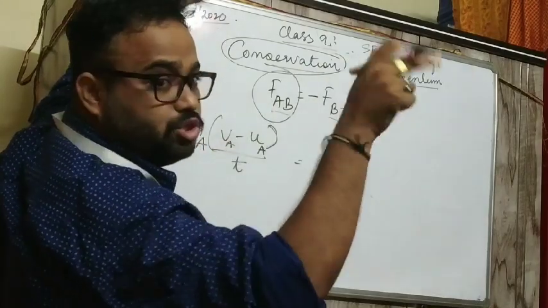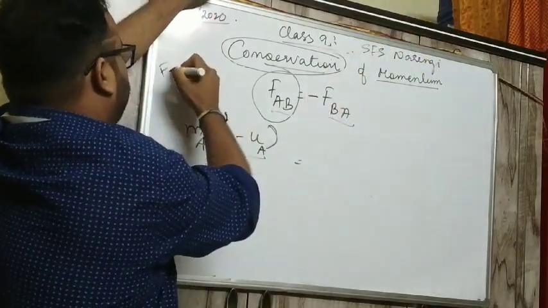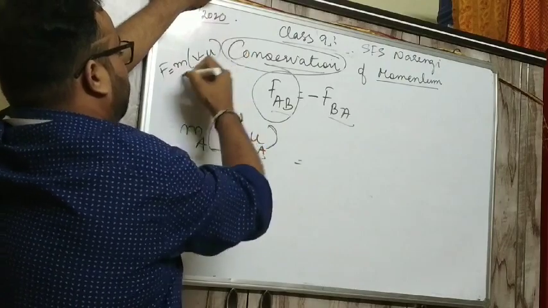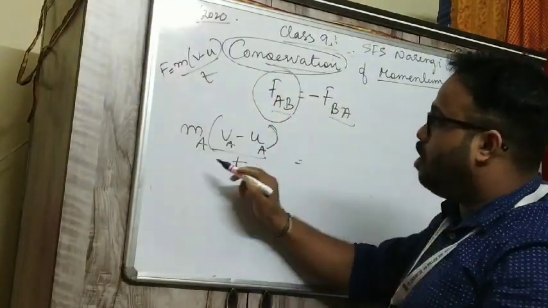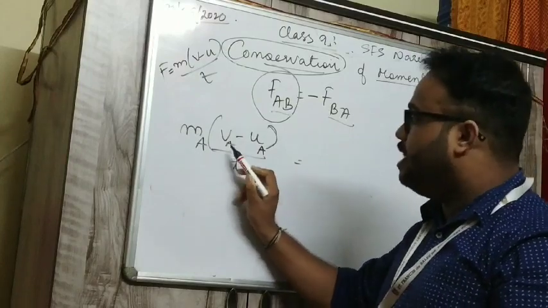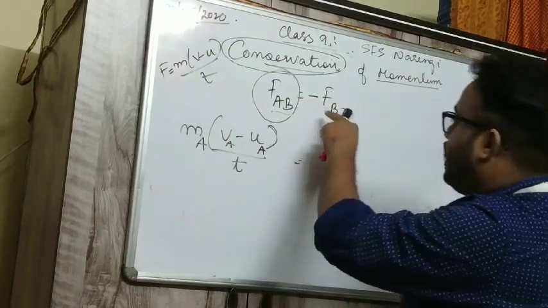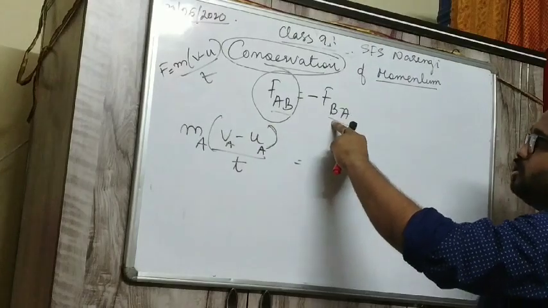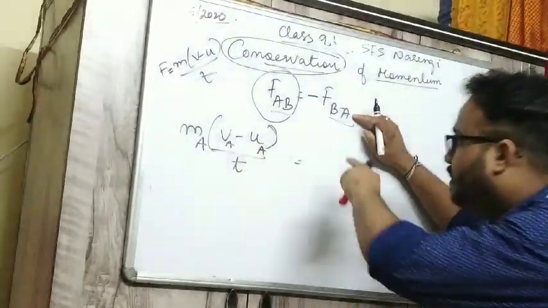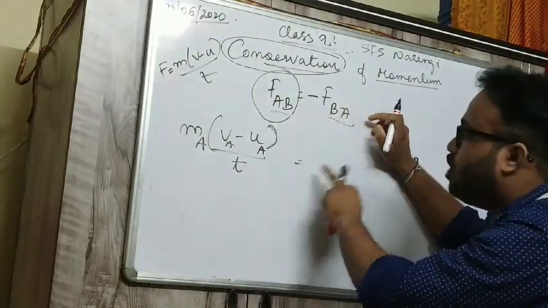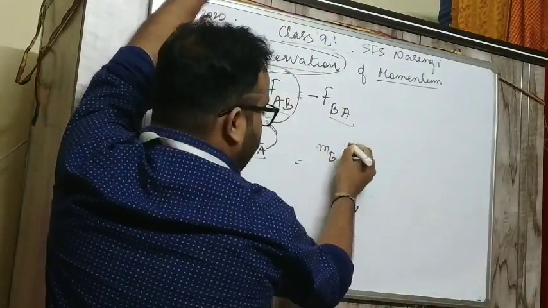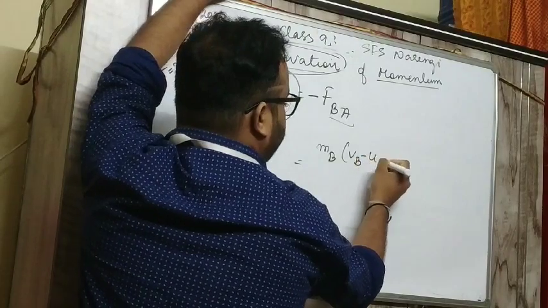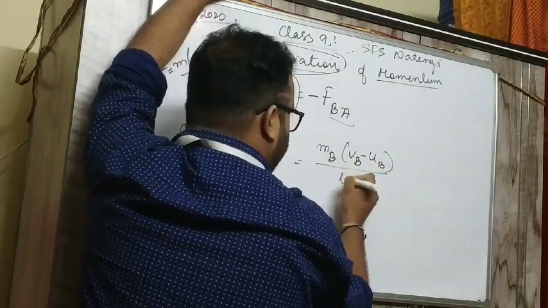Same formula, force is equal to M (V minus U) by T. Similarly here, B is exerting force on A, so I will write only about B, which means MB (VB minus UB) divided by T.